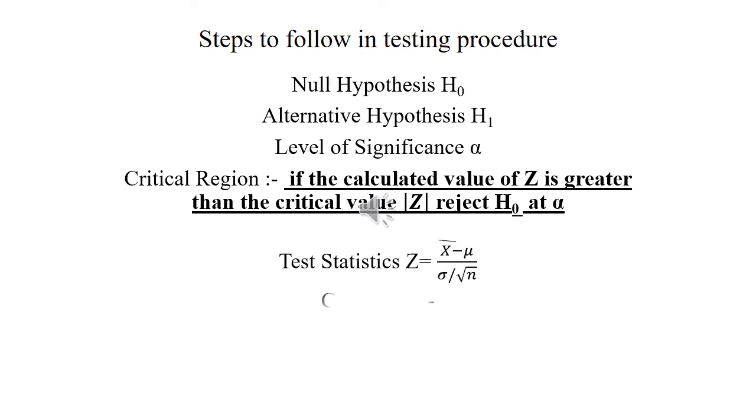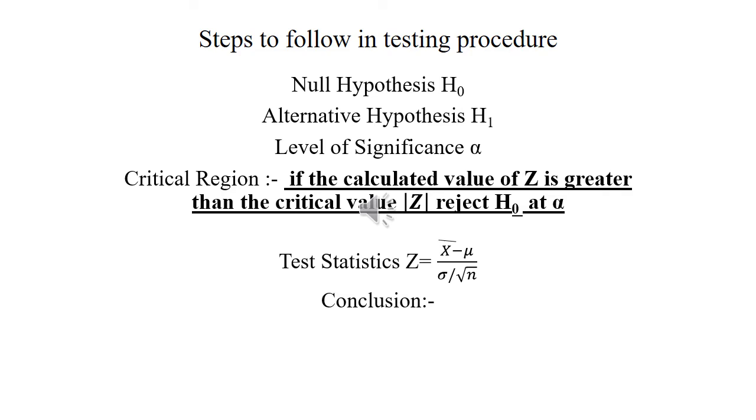Before starting our numericals, first I want to revise again the steps to follow in testing procedures. We will follow these steps in order. First, we have to state our null hypothesis, denoted by H naught.